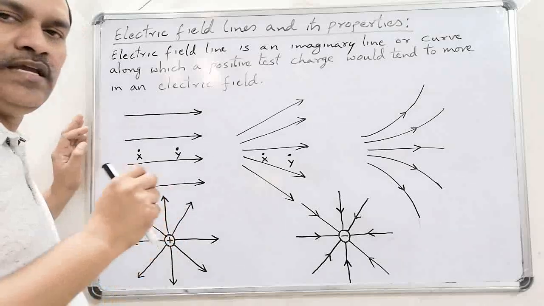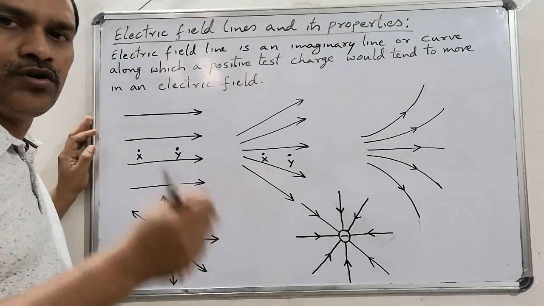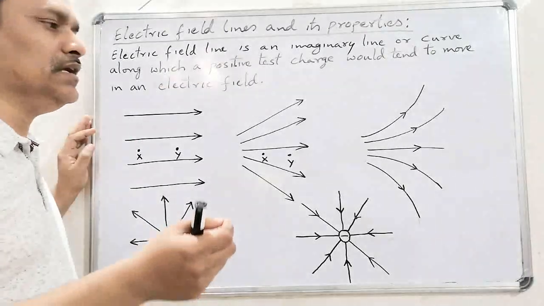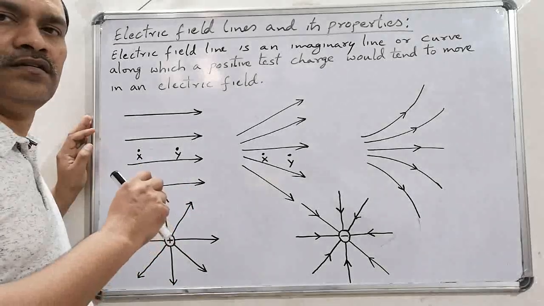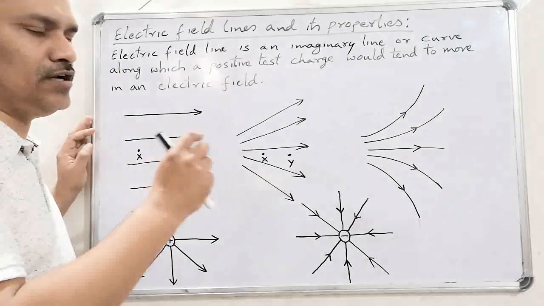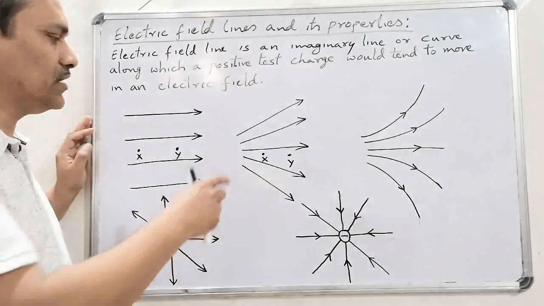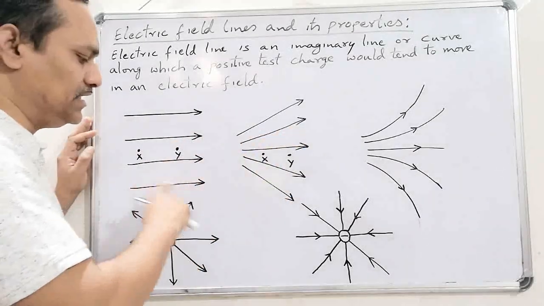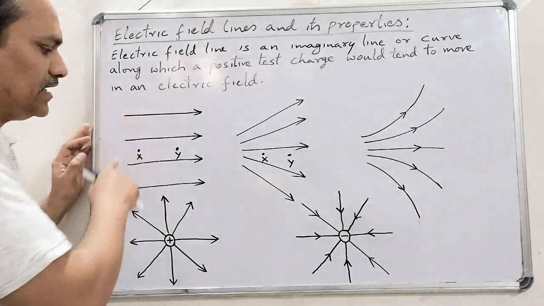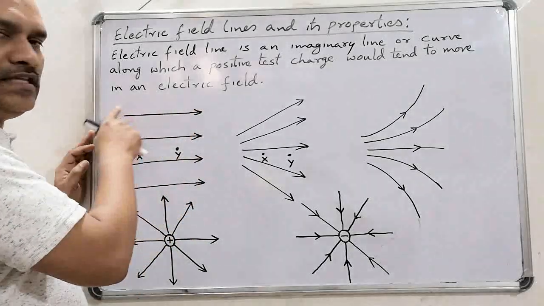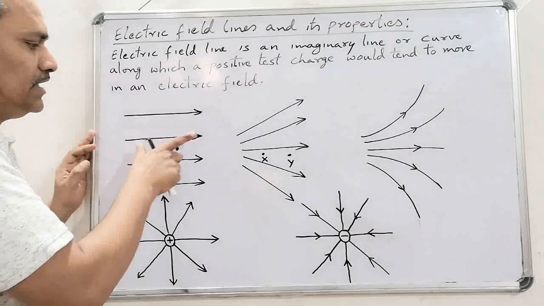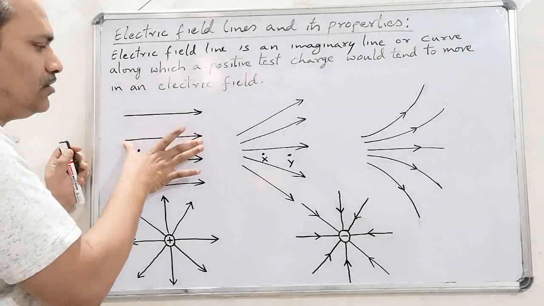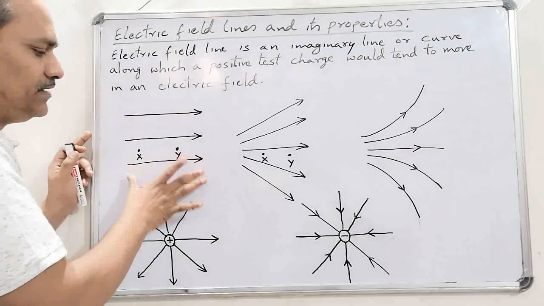Electric field lines may be uniform or non-uniform. Let me explain the uniform electric field lines and the non-uniform electric field lines. Look at these diagrams. See the first diagram. In this first diagram, if we observe, the magnitude of each electric field line is same.